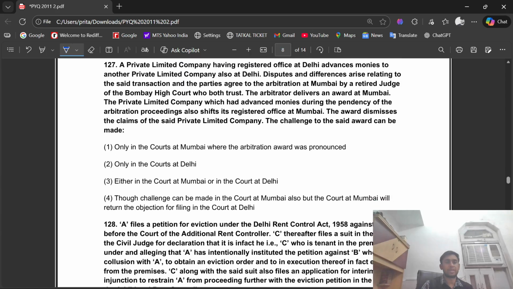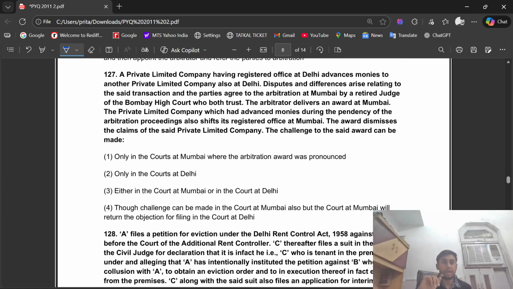See question number 127. A private limited company having registered office at Delhi advances money to another private limited company also at Delhi. Disputes and differences arising relating to the said transaction, and the parties agreed to the arbitration at Mumbai by a retired judge of the Bombay High Court, who both trust.